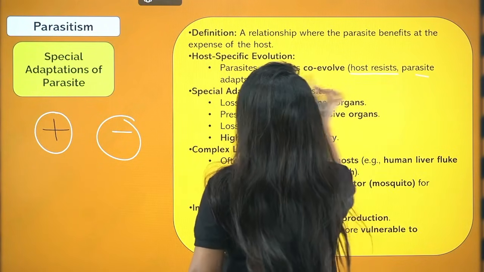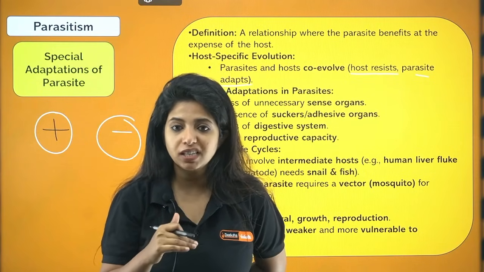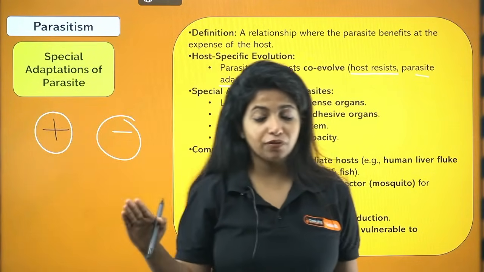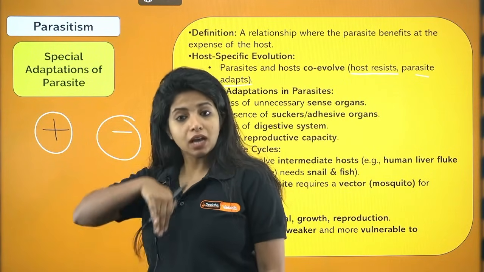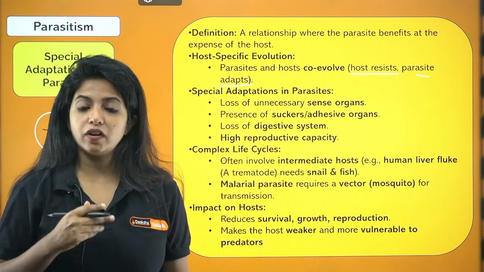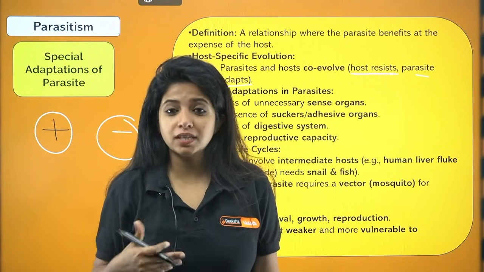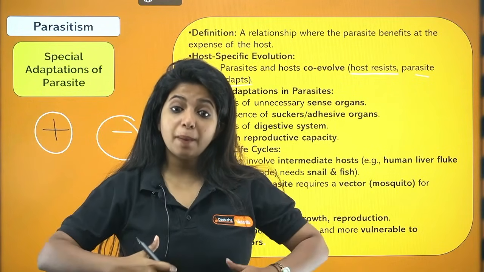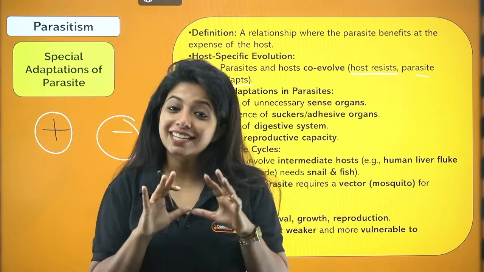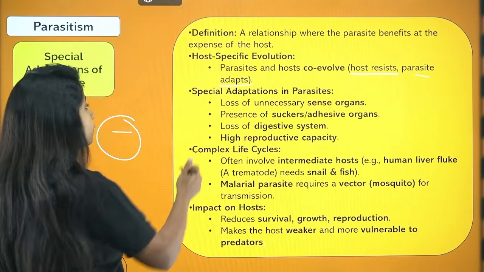Host resists, parasite adapts to it. What do you mean by that? Suppose there's a parasite inside my body. First of all, there are two types of parasites. Ecto, that stays on the surface of a body. Endo, that stays within our body. Endoparasites and ectoparasites. Now, if a host persists by providing some kind of resistance against the parasite, the parasite is going to evolve in a way that it adapts to this, such that it can still sustain. So always remember, host specific evolution is happening in the case of parasites.